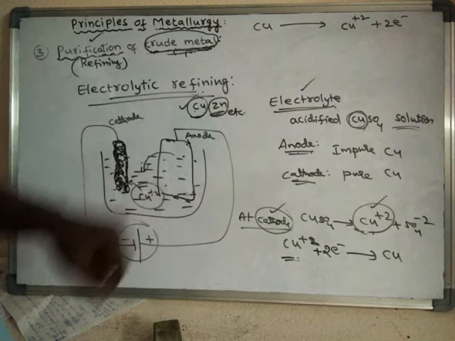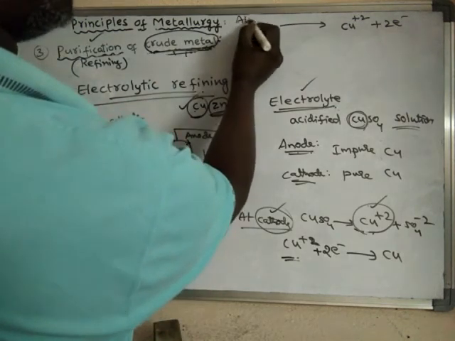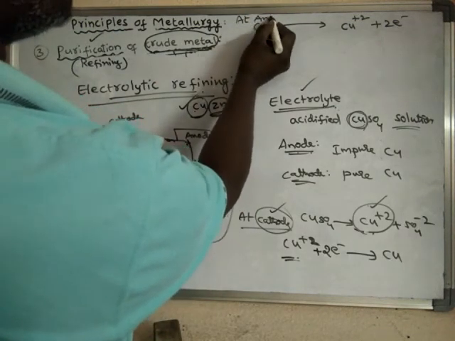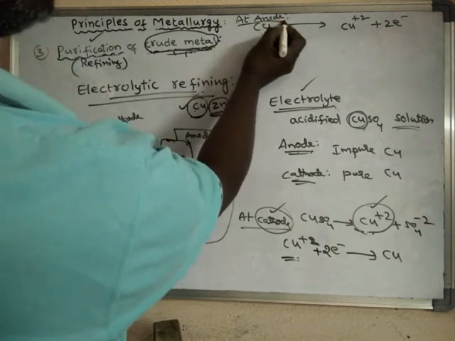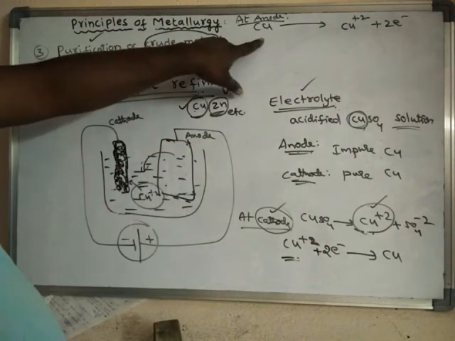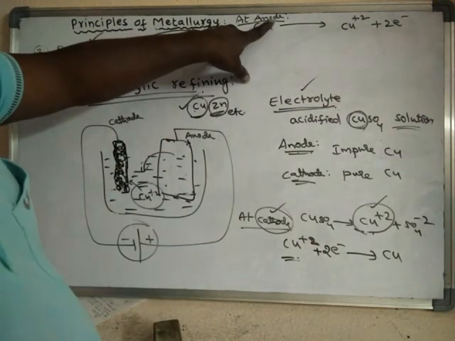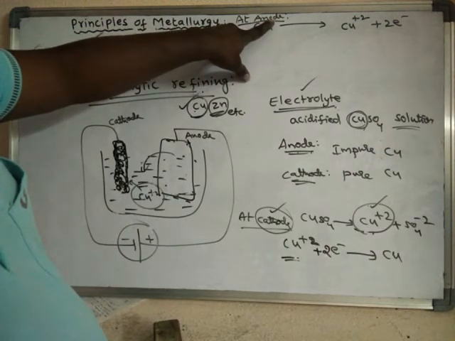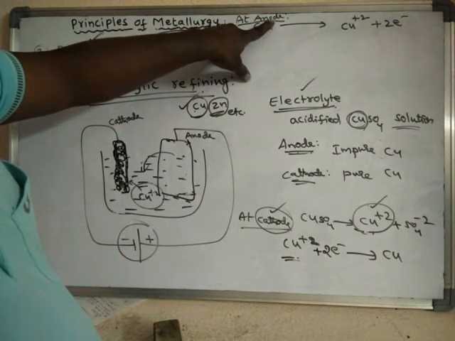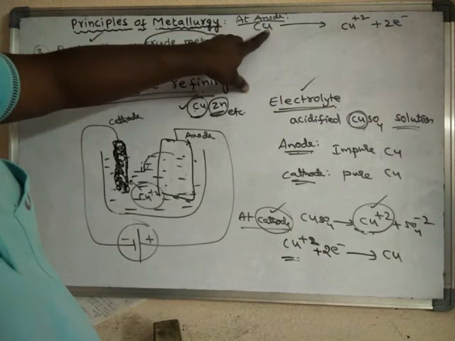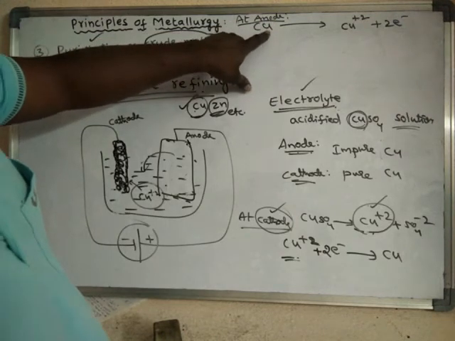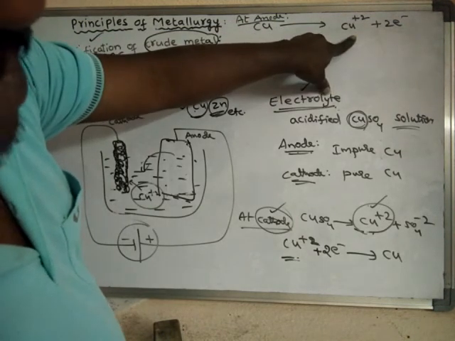So at the anode, what happens? The anode is a positive electrode. The anode is always a positive electrode. Hence, it takes electrons from the copper metal, and copper metal is converted into copper ion.